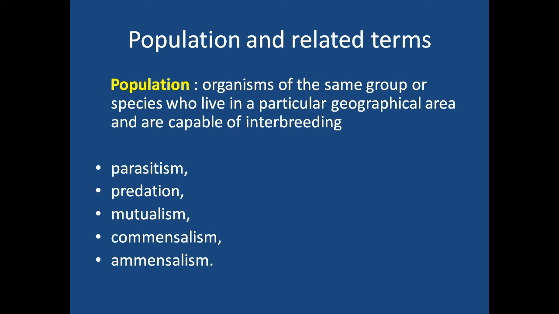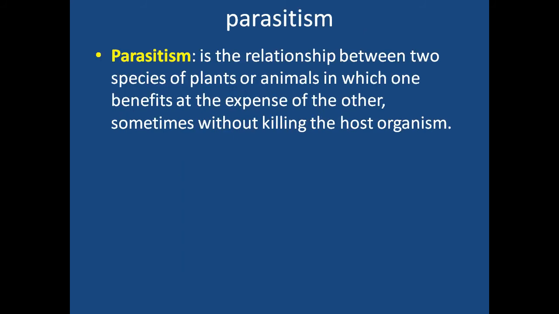So first term we are studying is parasitism. What is parasitism? This is your definition of parasitism.